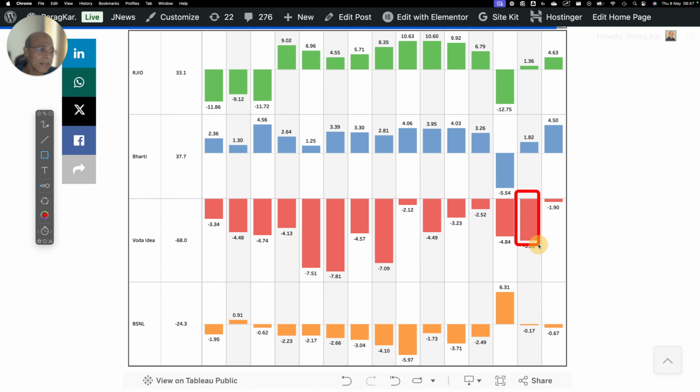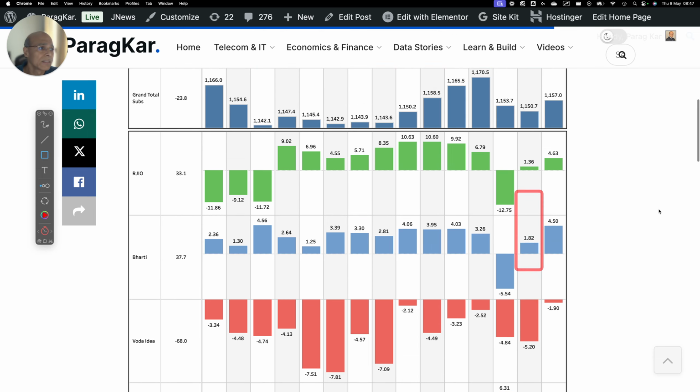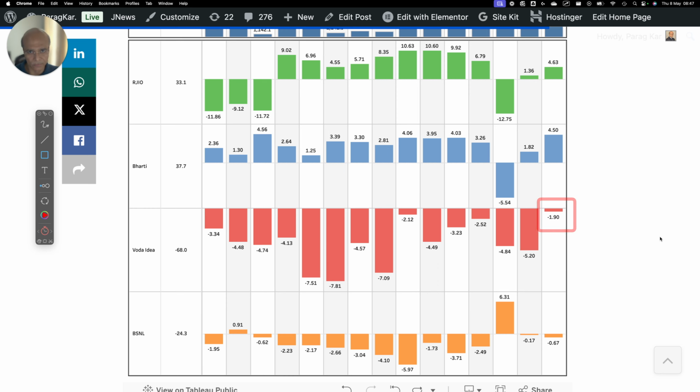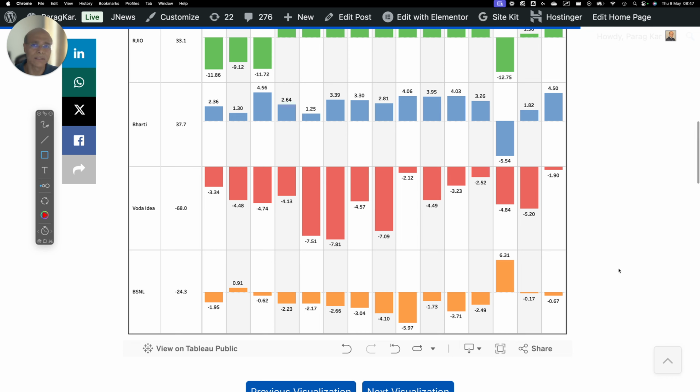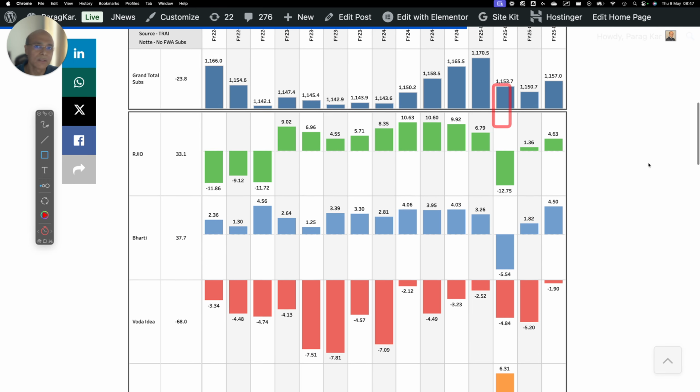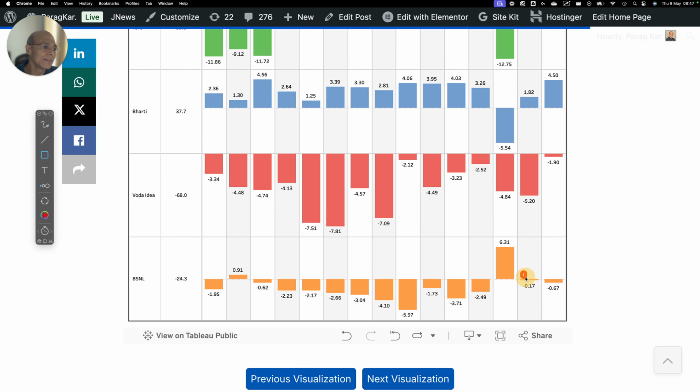Now, Vodafone Idea lost significantly in the last quarter, which is Q3, FY25. So this quarter, the loss is less, if you look at it from a quarter level, which is very, very interesting. Now, BSNL gained a huge amount of subscribers in the quarter of FY25 Q2 because of the tariff hike. And then there has been a loss. So if you aggregate the whole 3 months of the last quarter, BSNL has lost 6.7 million subscribers, right? Because they had a continuous streak of losing and then there was a huge gain for 3 quarters and then they are losing. So this is on a high level, right?